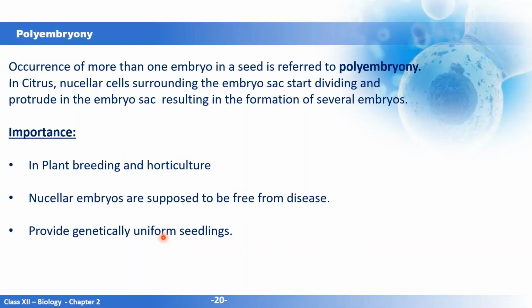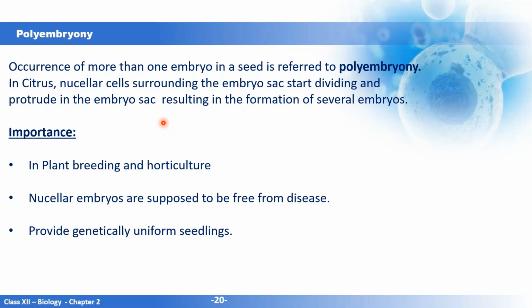Now the next topic is polyembryony. What is polyembryony? As the name indicates, there are many embryos inside the seed. So if there is more than one embryo in a seed, it is referred to as polyembryony. For example, in the seeds of the citrus plant, the nucellar cells surrounding the embryo sac start dividing and protrude into the embryo sac, and this results in the formation of several embryos.